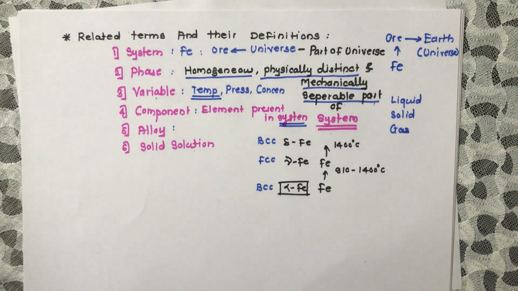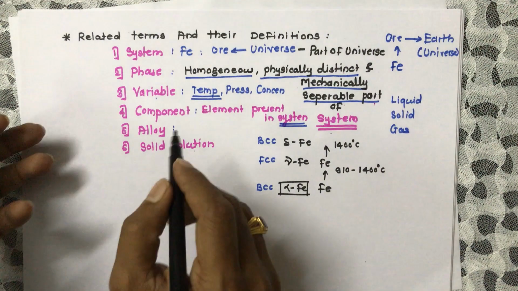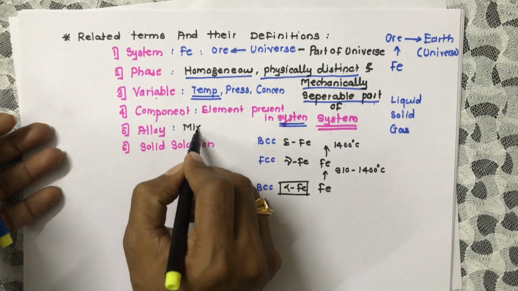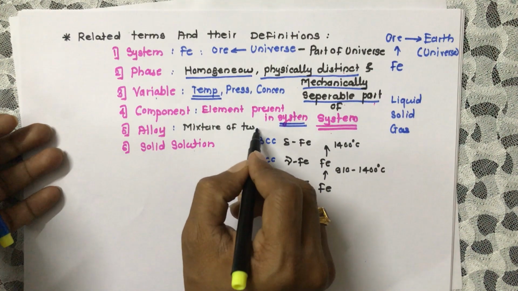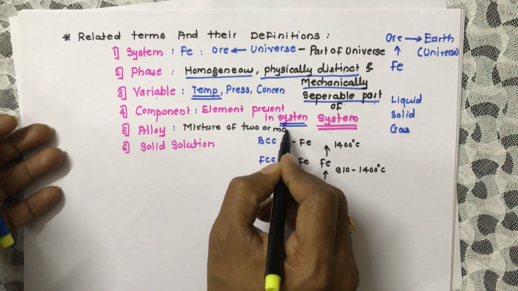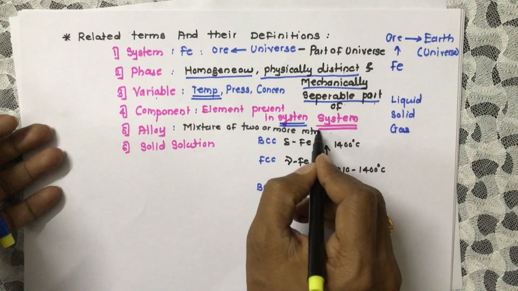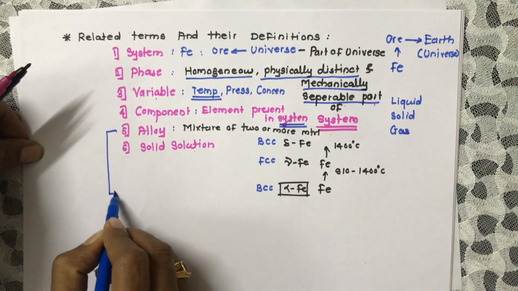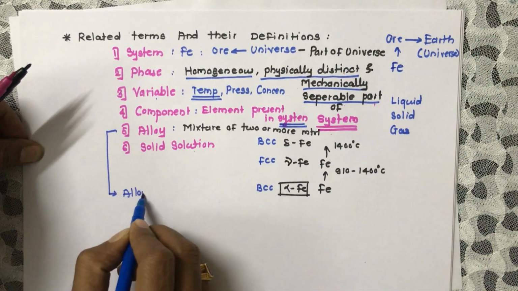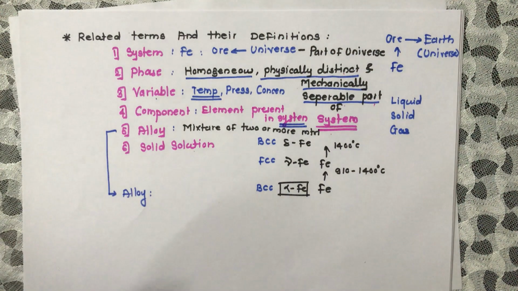Next one is the alloy. Alloy is the mixture of two or more materials. Now in case of alloy, we can write that it is a mixture of two elements.